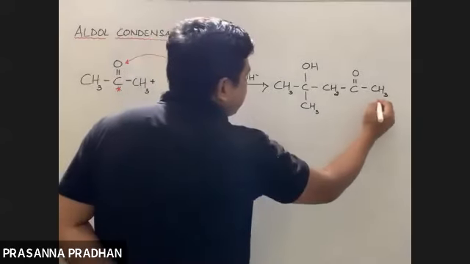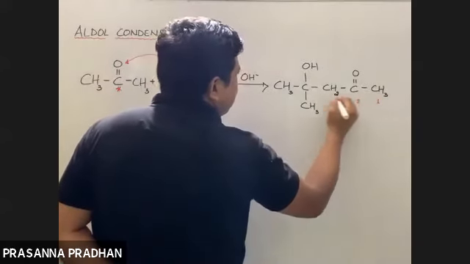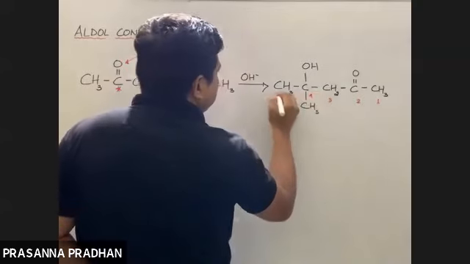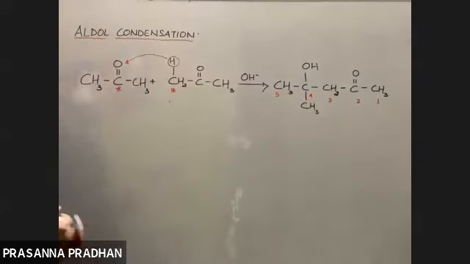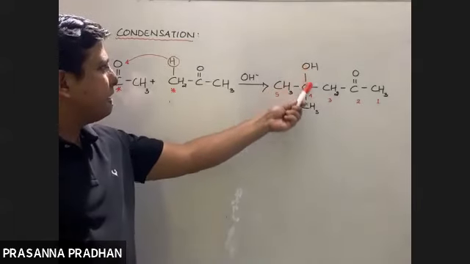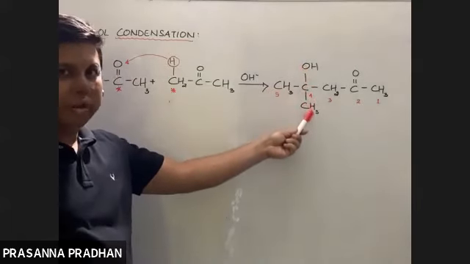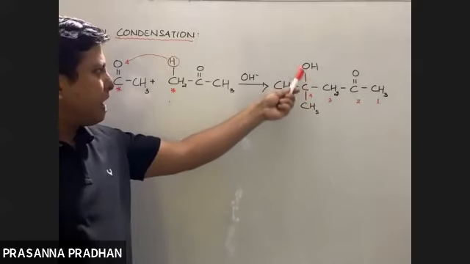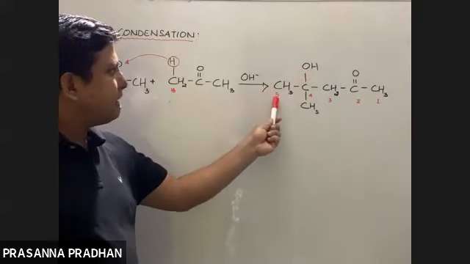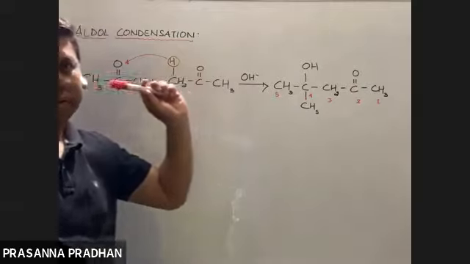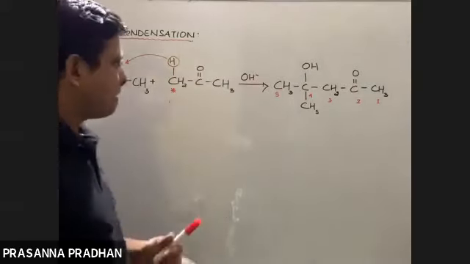Functional groups should get the lowest number. Now tell me, what is the IUPAC name? 4 hydroxy 4 methyl pentan 2 one. Yes, it is 4 hydroxy 4 methyl. H will come before M. Yes, 4 hydroxy 4 methyl pentan 2 one. And it's a beta hydroxyketone.